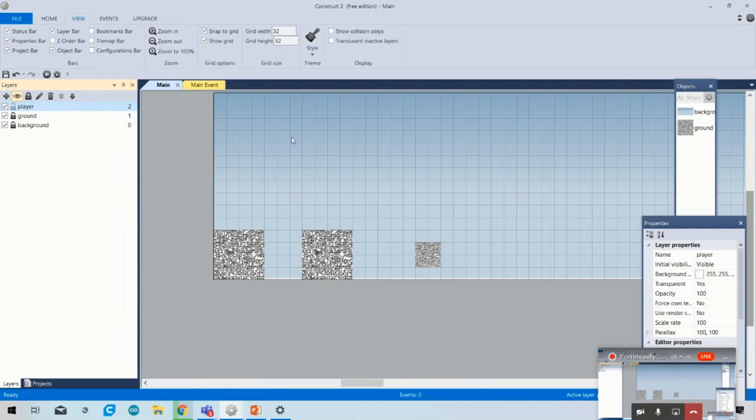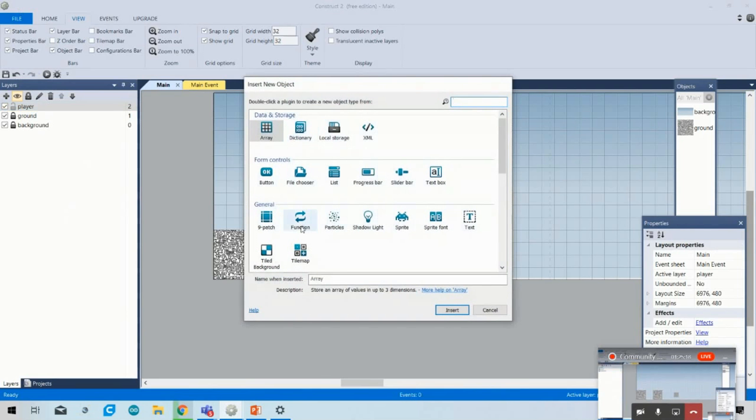Initially you have to remember, when you start your own game, as I told you before, always remember the three tasks. The first task is our background, and all the other things come in sprite. I have already chosen the tile background. Now I will choose the player sprite, so I write Player.